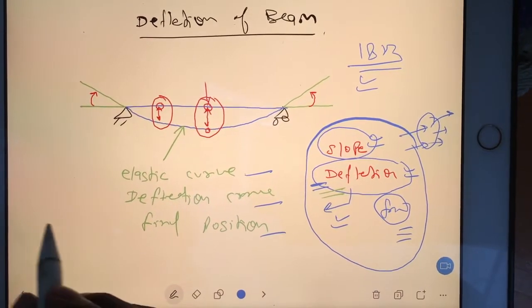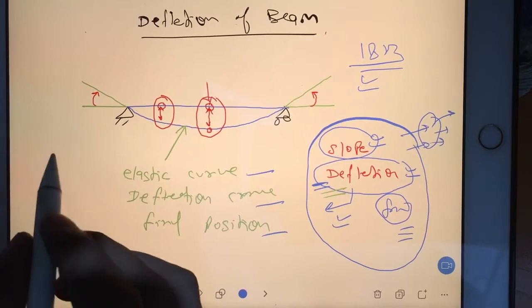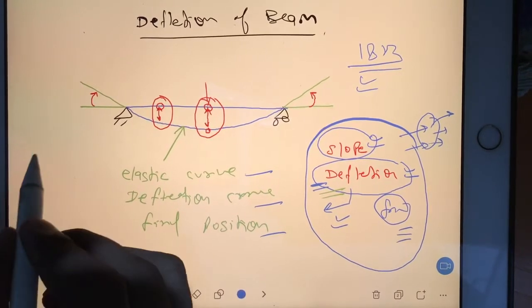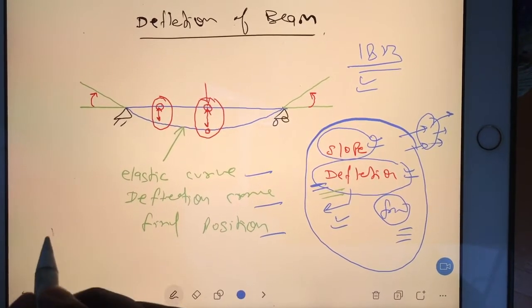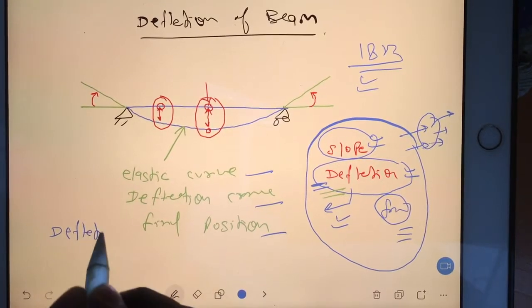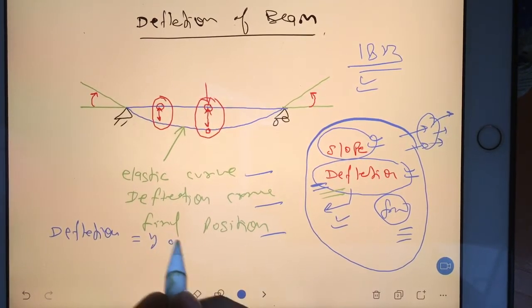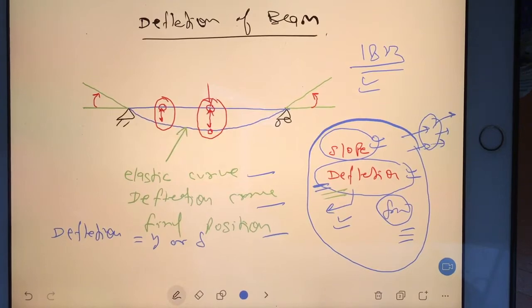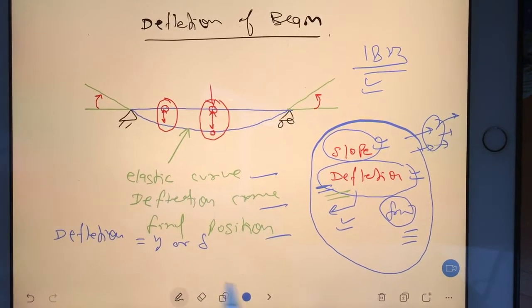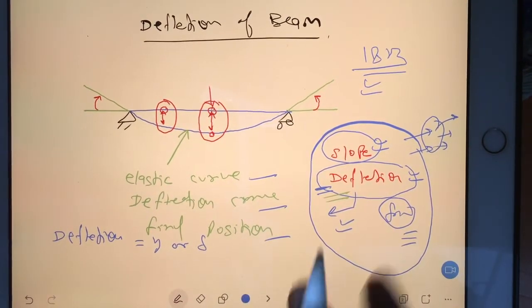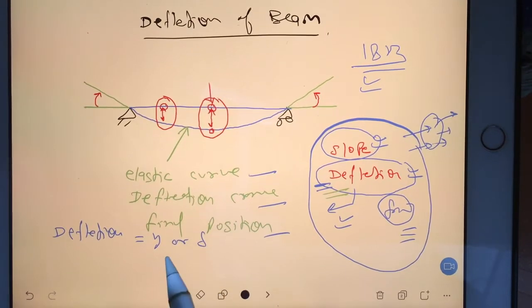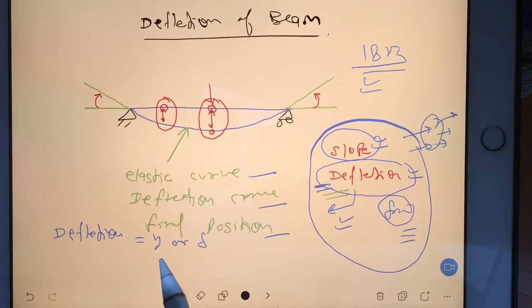Now, whenever we have deflection in this chapter, mostly it is shown by Y or del. So you can just write here, deflection you will show by Y or del. These two symbols mostly they use. In GATE exam they may use some other symbols also, so don't be stuck with the symbol. Just for the completion of topic we have to pick one symbol.